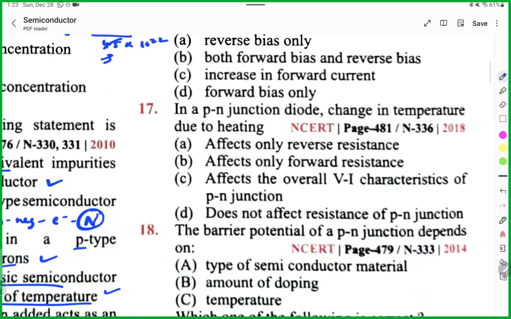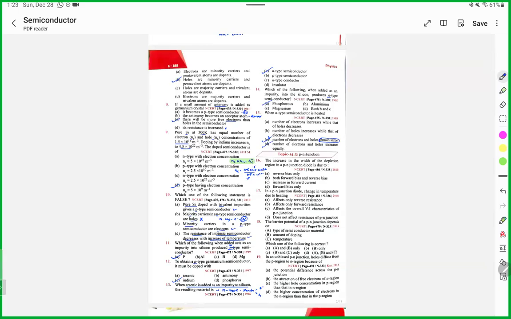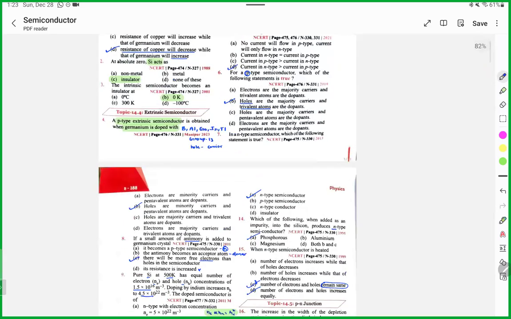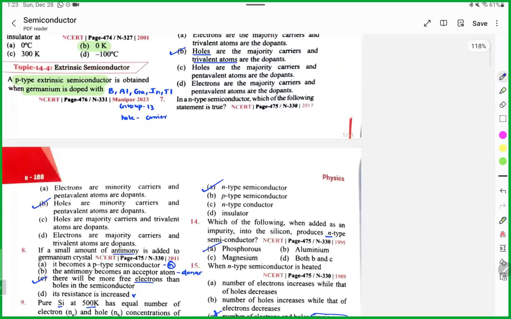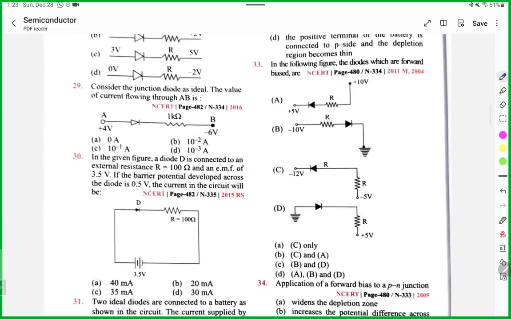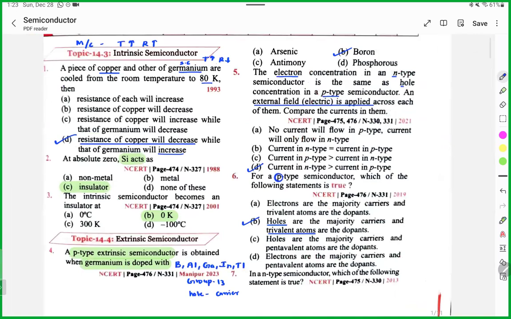Okay. So tell me, was this topic extremely easy? I said very, very easy. Makes sense? So today we did not finish, but you will get questions from this topic also in today's exam.